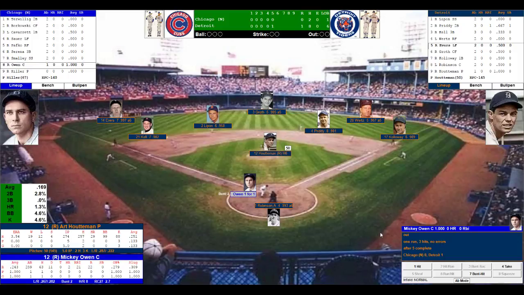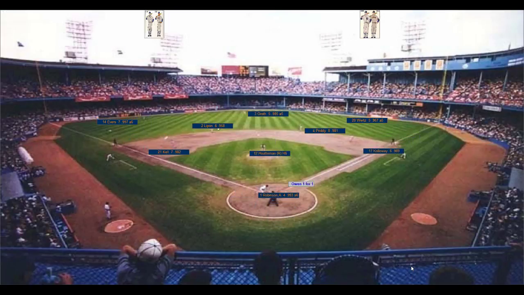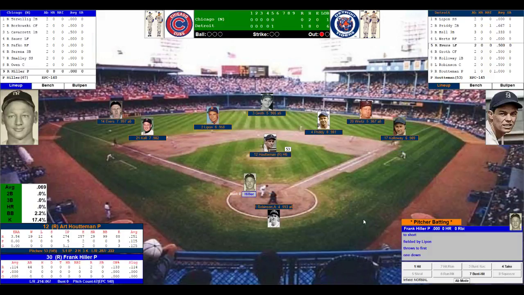Due up for the Cubs here at Briggs Stadium: Owen, Hiller, and Terwilliger. Nicky Owen, 1 for 1, singled in the third. Houtman back out on that mound. Here's the pitch to Owen, and he grounds to short, 1 down. Nice play by Lippa.